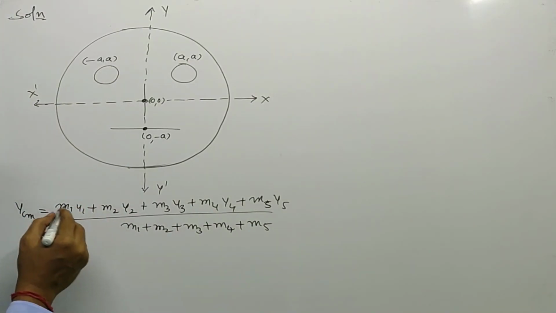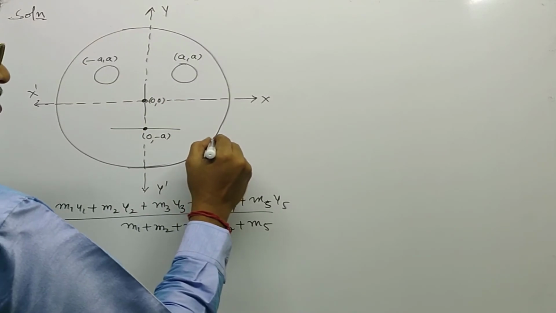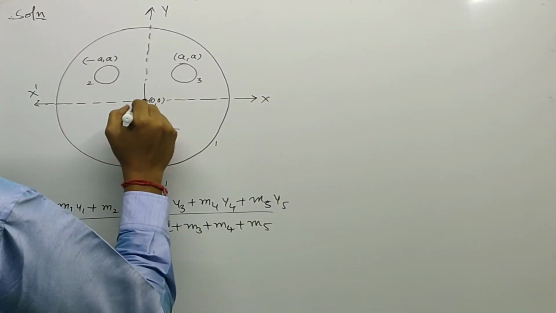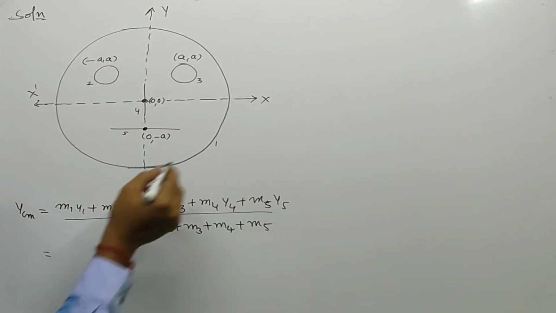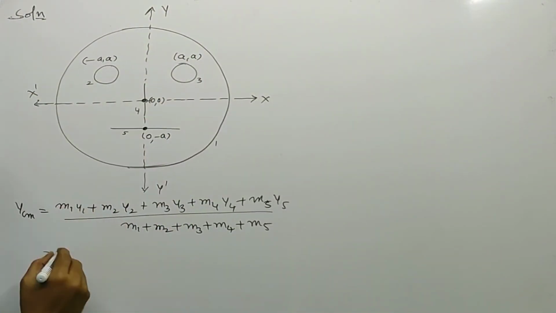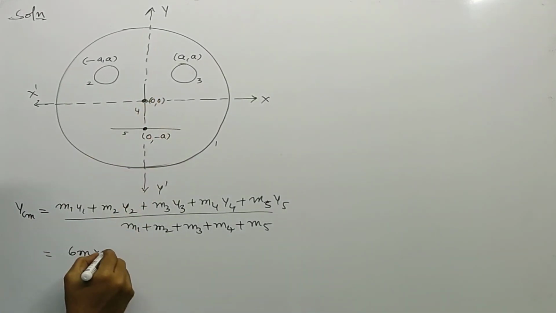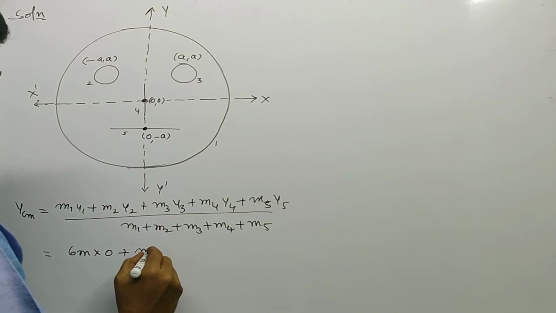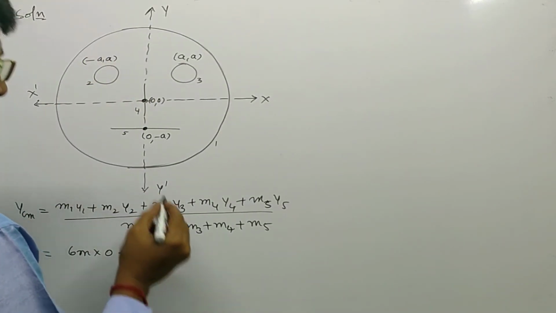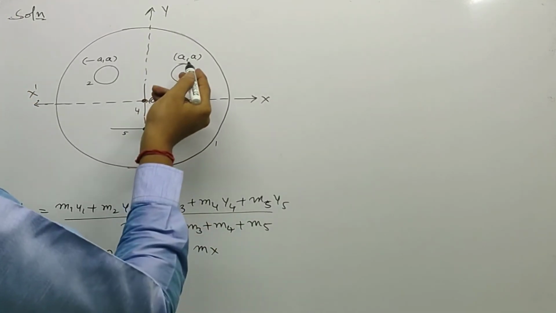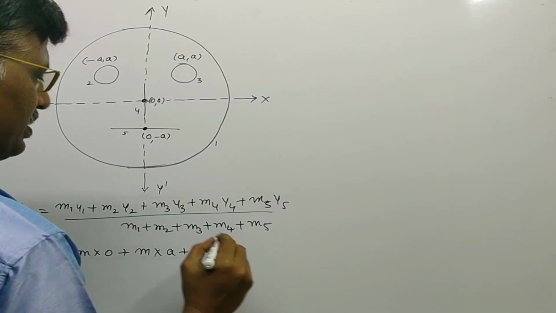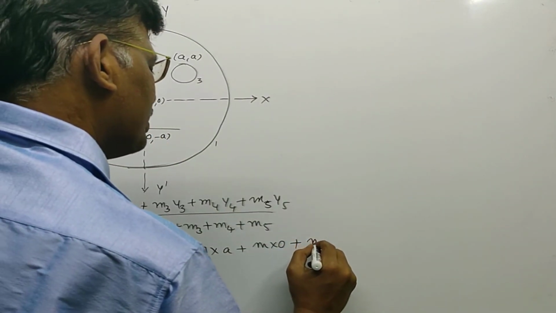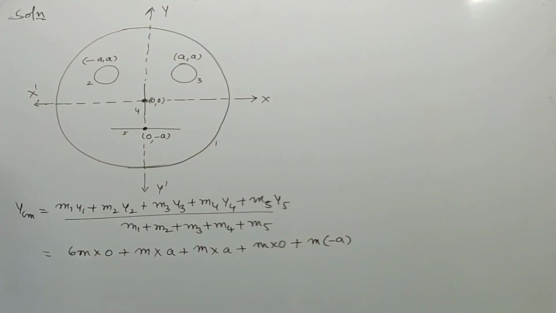By substituting the values, let us assume the outer line is the first one, left inner circle the second one, right inner circle the third one, vertical line the fourth, and horizontal line the fifth, for convenience. Now, the mass of ink used for the outer line is 6m into y coordinate 0, plus m2, this is m mass, inner circle ink mass m into a y coordinate, plus right side m, right inner circle y coordinate is given a, plus vertical line mass m into 0, plus horizontal line mass m into y5, which is minus a.